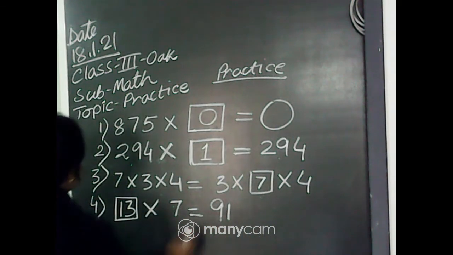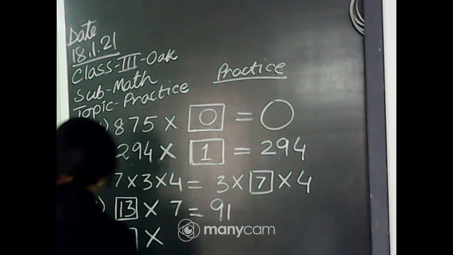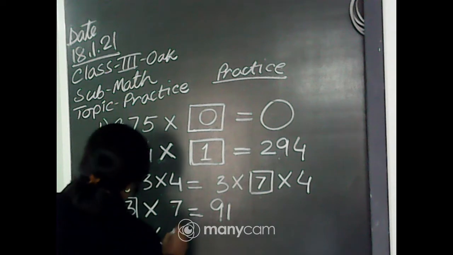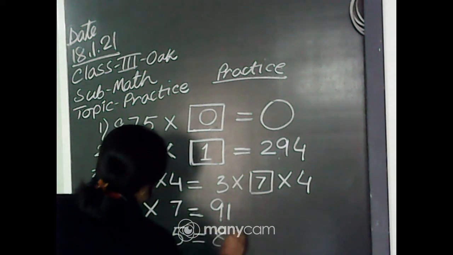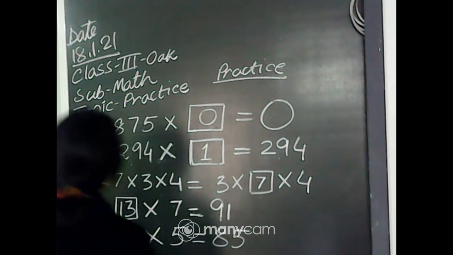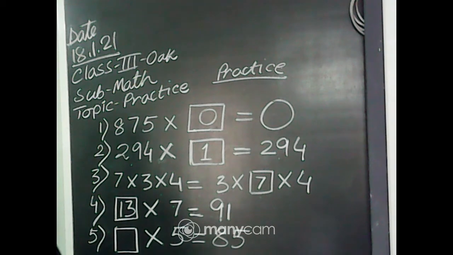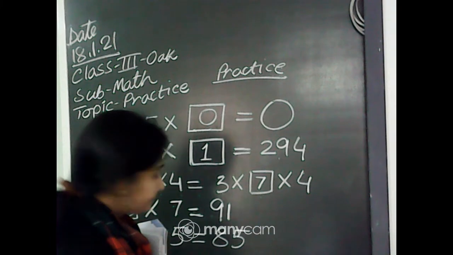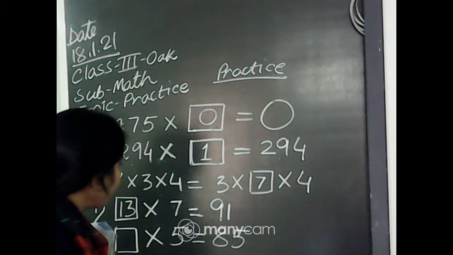Okay, next, number 5. Reply to me quickly. Dash into 5 equals 85.